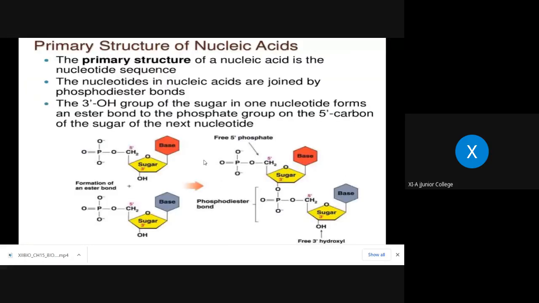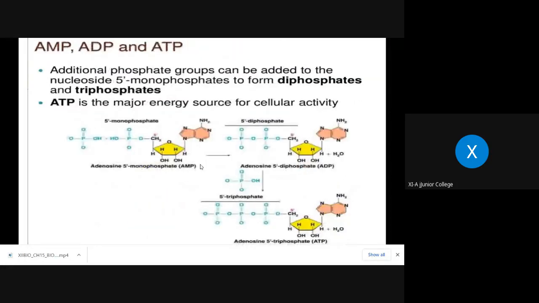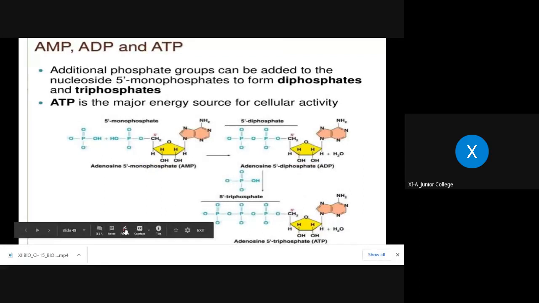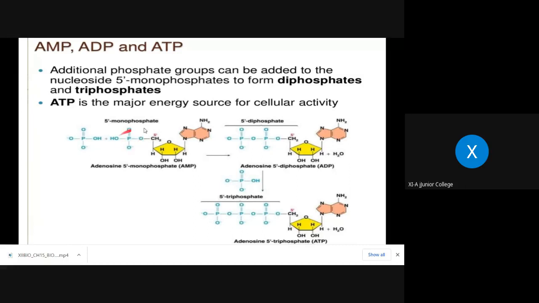Can you see here accordingly? Yes or no? Yes, ma'am. This is first only a single phosphate group attached to the fifth carbon. Then you can see the plus sign, which means one more phosphate group is attached. Then what is the result? It becomes di. How many phosphates are there? Two. So it becomes adenosine diphosphate, ADP.